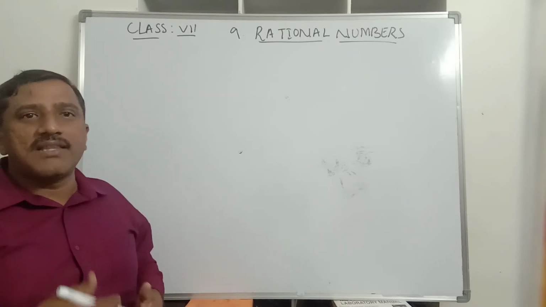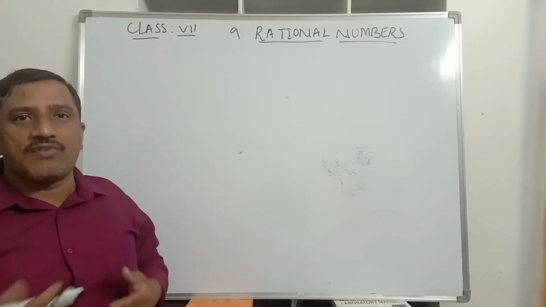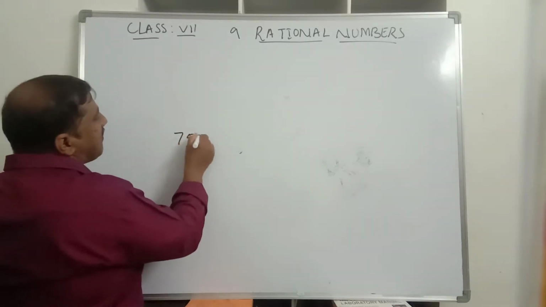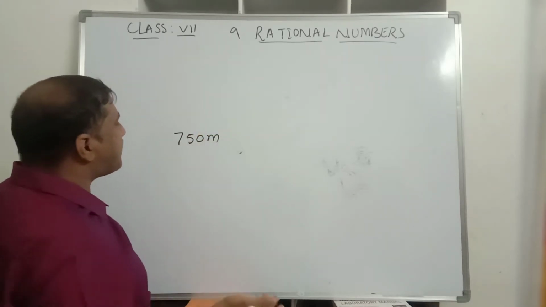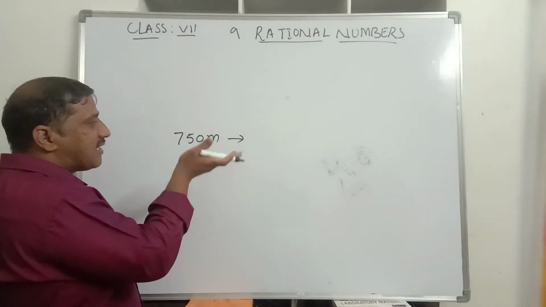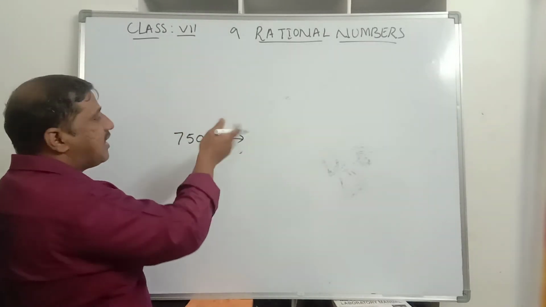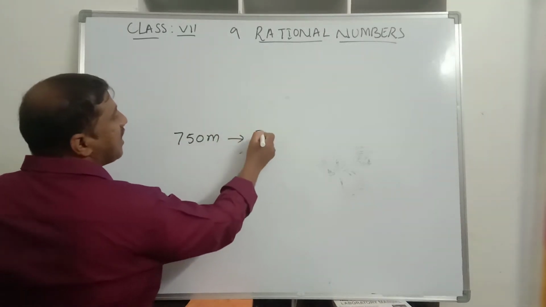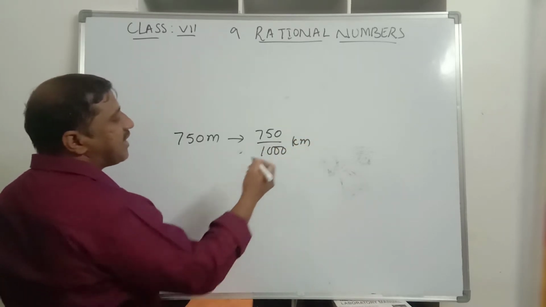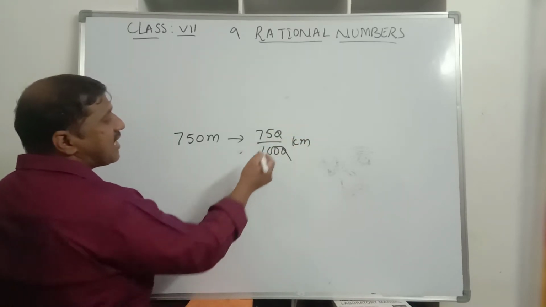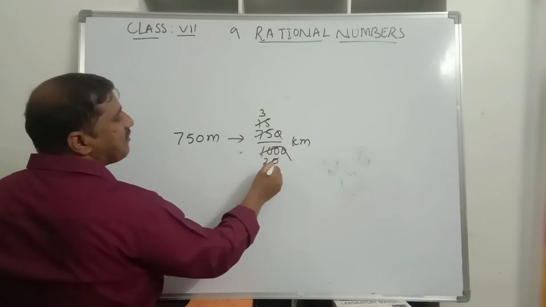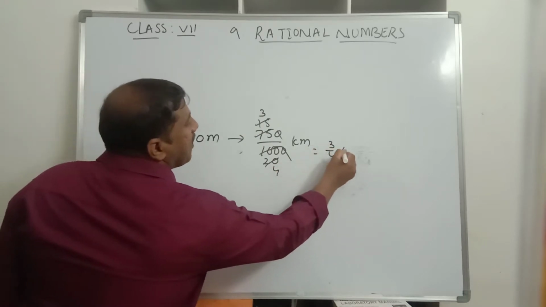Now there is some other type of numbers which we require to find out. For example, the distance between two towns is 750 meters. How do we represent this 750 meters? Say this 750 meters is above the sea level. Then we can represent this in the form of kilometers. That is 750 divided by 1000, since 1 kilometer is equal to 1000 meters. The zeros cancel, and we get 3 by 4 kilometer.